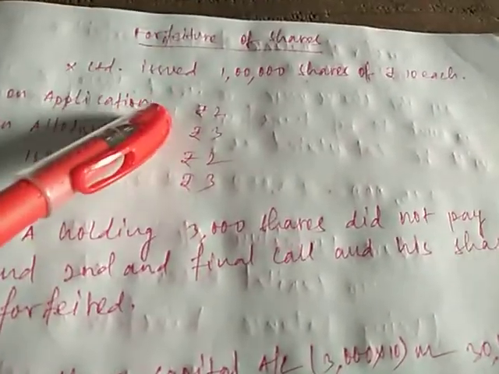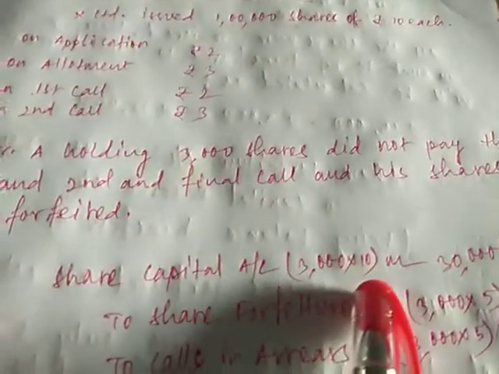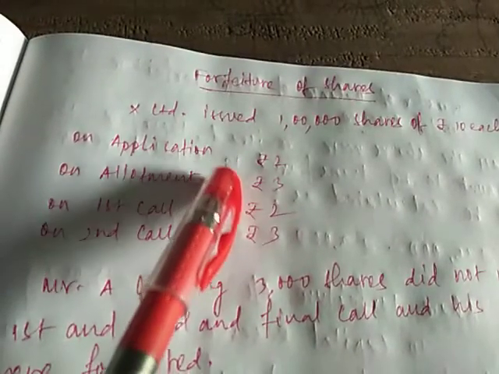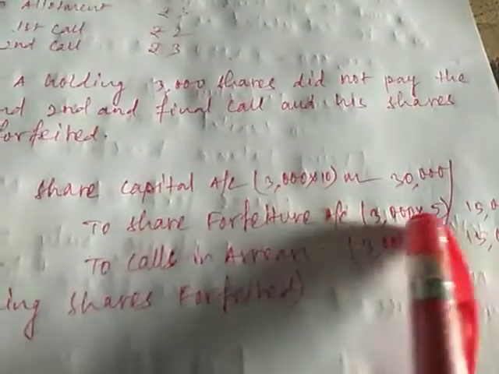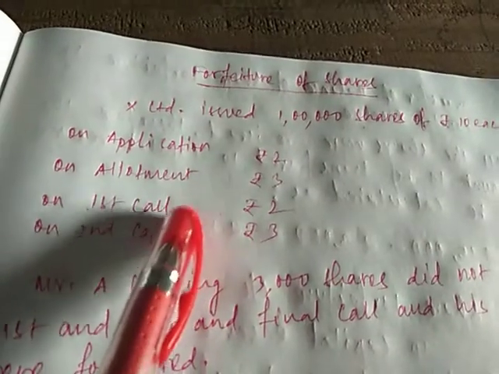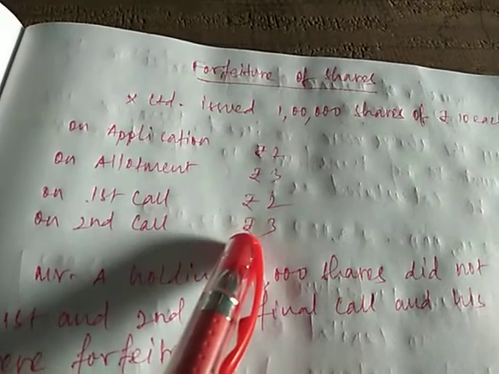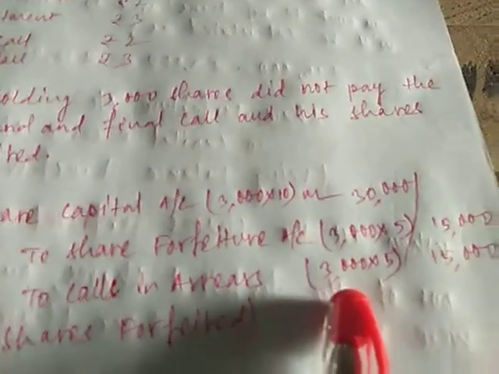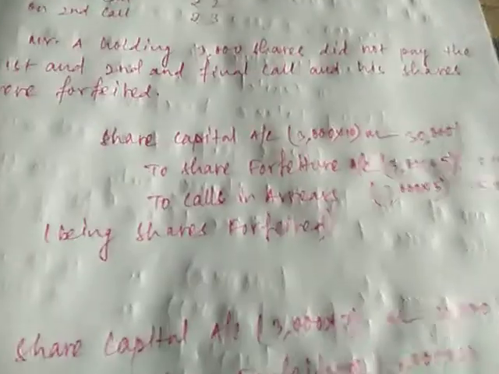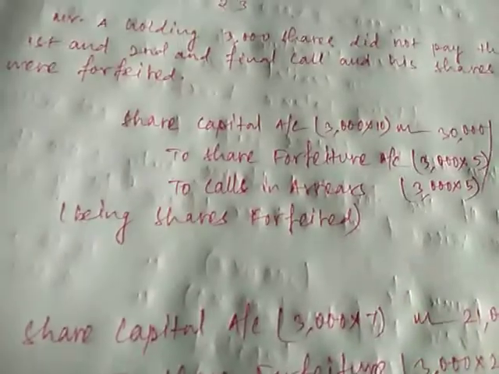So here full rupees 10 is called from him. So 3000 into 10 we have written here. Out of 10, how much he has paid? Application and allotment is paid, 2 plus 3, 5. So in share forfeiture we have written 3000 into 5. And calls in arrears, he did not pay first call and second and final call. So 2 plus 3, 5 is not paid. So in calls in arrears we have written 3000 into 5. So 3000 into 5, 15,000, and 3000 into 5, 15,000. 30,000, 15,000 and 15,000 is our entry, being shares forfeited.